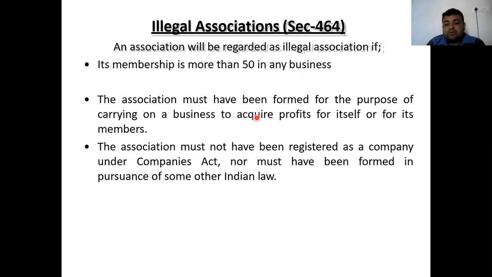Second, the association must be formed for the purpose of carrying on a business to acquire profit for itself and for its members. Then it becomes illegal, because this is not allowed under the Companies Act, that you should work to acquire profit for yourself or for your members. Then the company becomes an illegal company. Third, the association must have been registered as a company under the Companies Act, or formed in pursuance of some other Indian law. The company will be called a legal company only if it is registered under the Companies Act 2013. If it is registered under any other act, then it may become an illegal association.